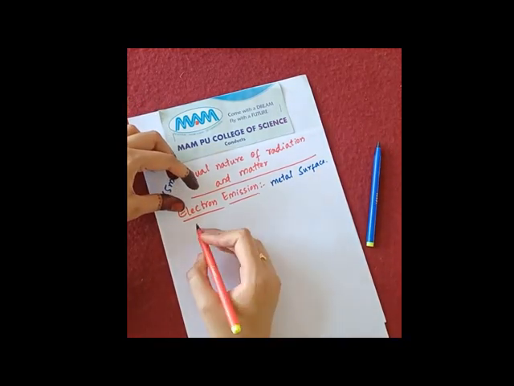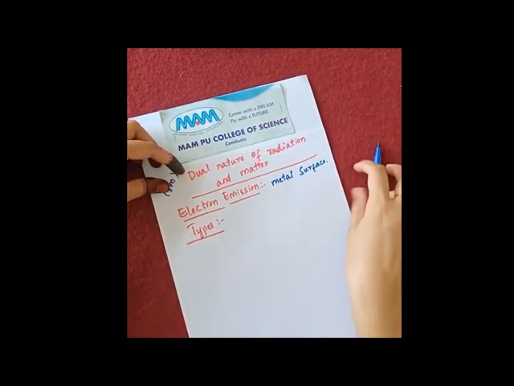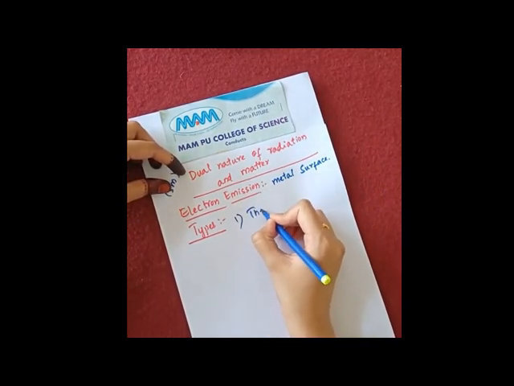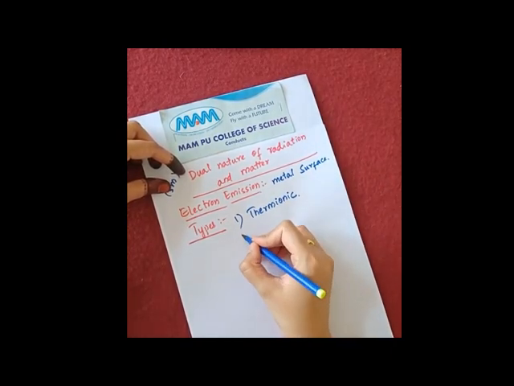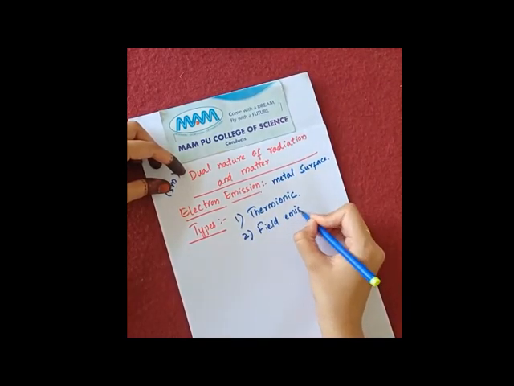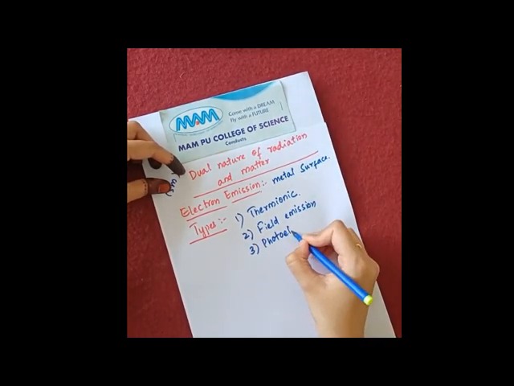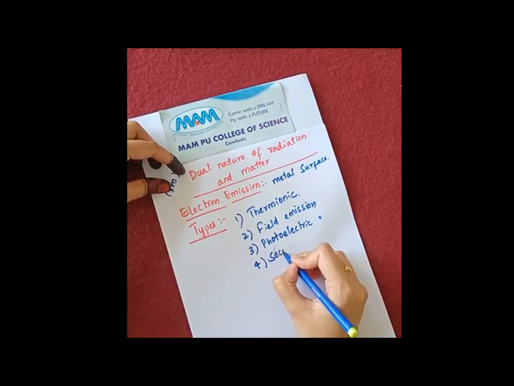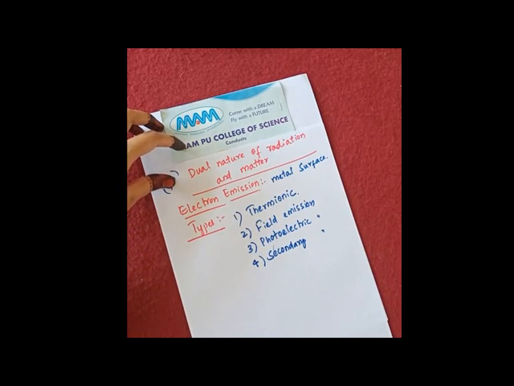Now next we will see types of electron emission. There are 3 types. First one is thermoionic, or it is also called thermionic emission. Second one is field emission. Third one is photoelectric emission. And there is one more, if you want you can add that, which is secondary emission. So we have to learn about these first three. One by one we will learn about these.